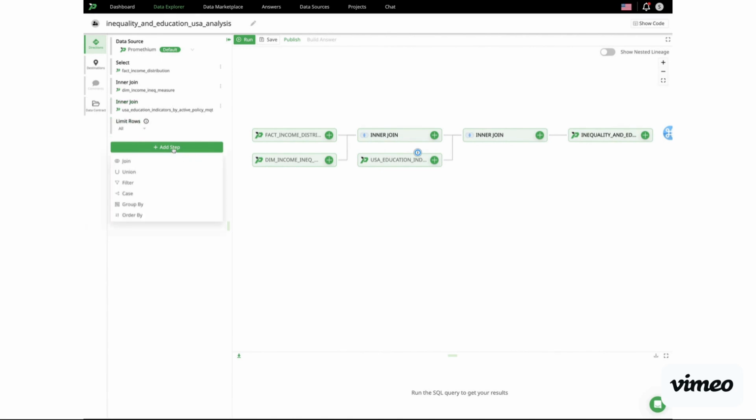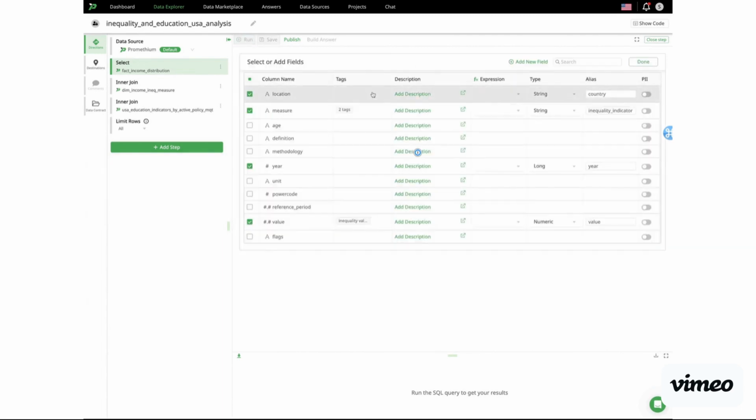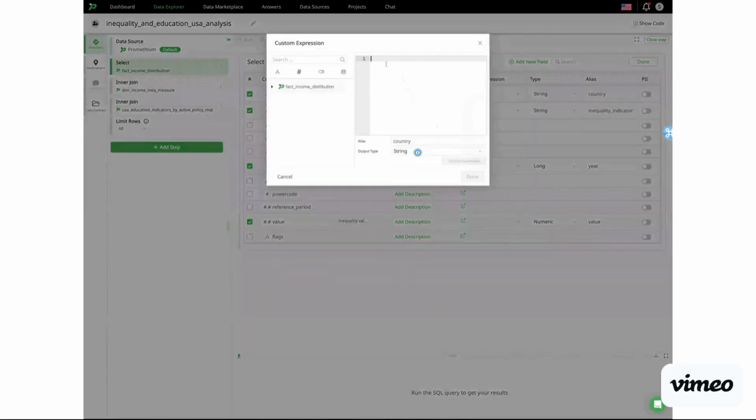There are other out-of-the-box transformations available in Promethium, namely unions, filters, case statements, group bys, and order bys. But when you're selecting fields, you can go a little bit deeper and use custom expressions to calculate the output field from that input field.